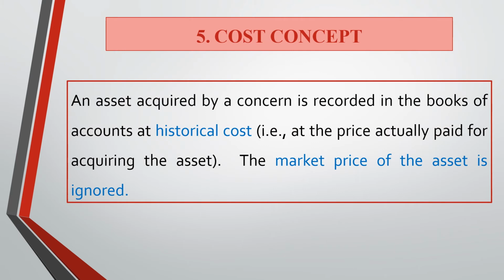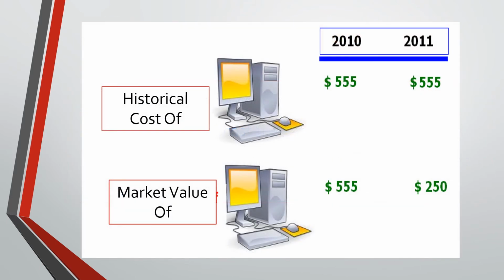And next, the cost concept. An asset acquired by a concern is recorded in the books of accounts at historical cost, that is, at the price actually paid for acquiring the asset. The market price of the asset should be ignored, which is explained here.